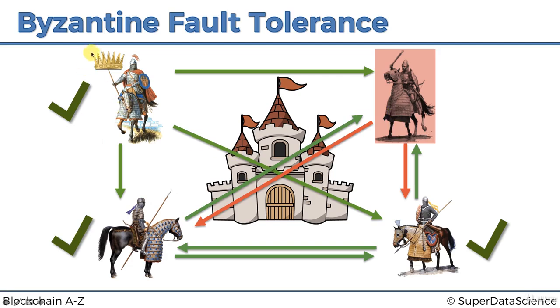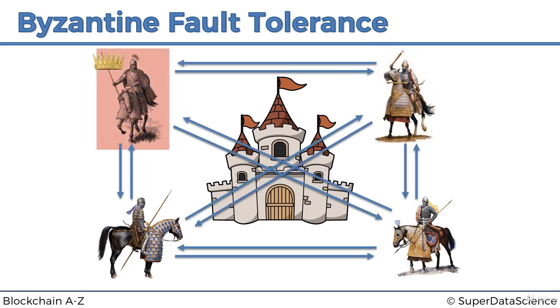Let's have a look at the case when, this is quite fun, the main general is the traitor. So will this algorithm work? That's the question. So the commander is the traitor. What can he do? He can tell everybody to do the same thing, right? If he tells everybody to attack, well, that would be quite silly of him, because then they would just tell each other to attack, and they would attack, and they would take the castle, right? There would be consensus. Same thing, retreat. He would tell everybody to retreat. They would just retreat, and again, they win. So they solve the problem.